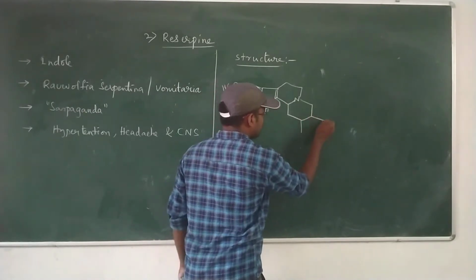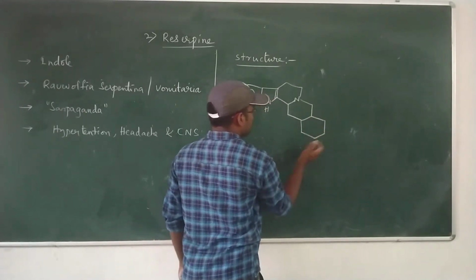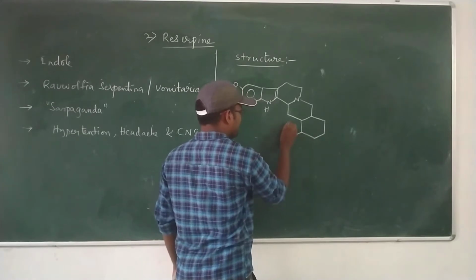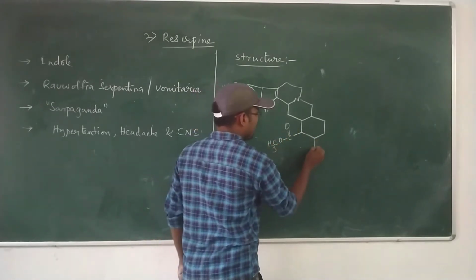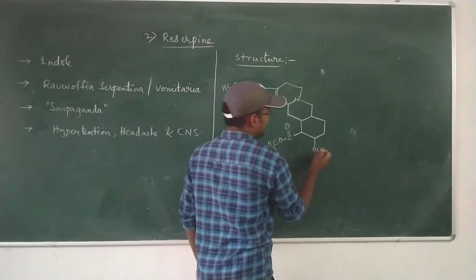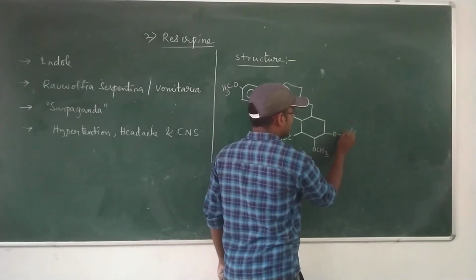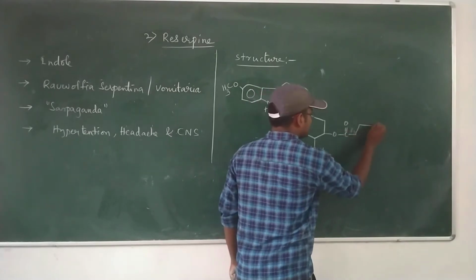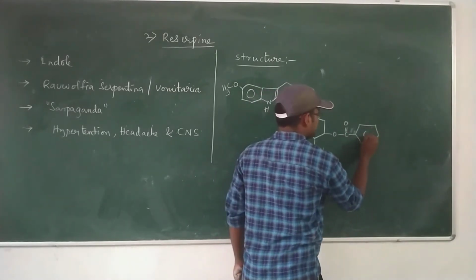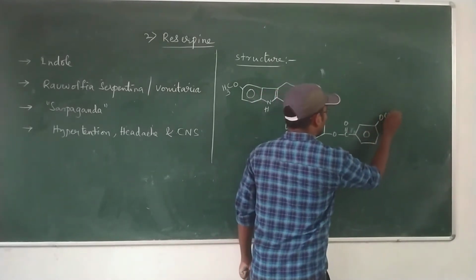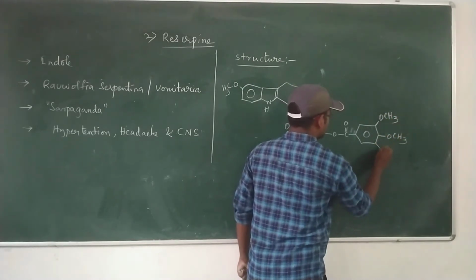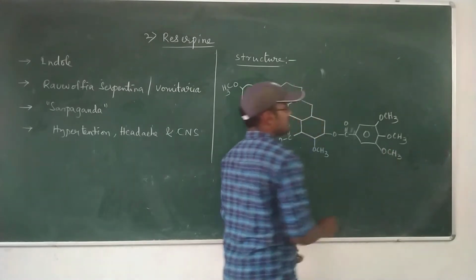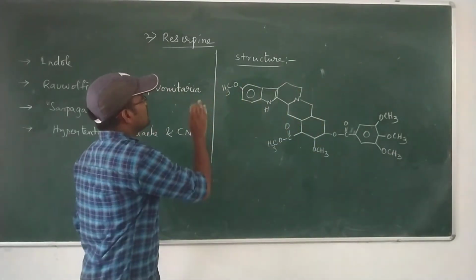The fourth ring is fused with the fifth ring. The fifth ring has on one side C double bond OCH3, an ester linkage and an ether linkage, and on this side another ester linkage, C double bond O. This is a benzene ring with 3 OCH3 groups. This is the structure of reserpine.